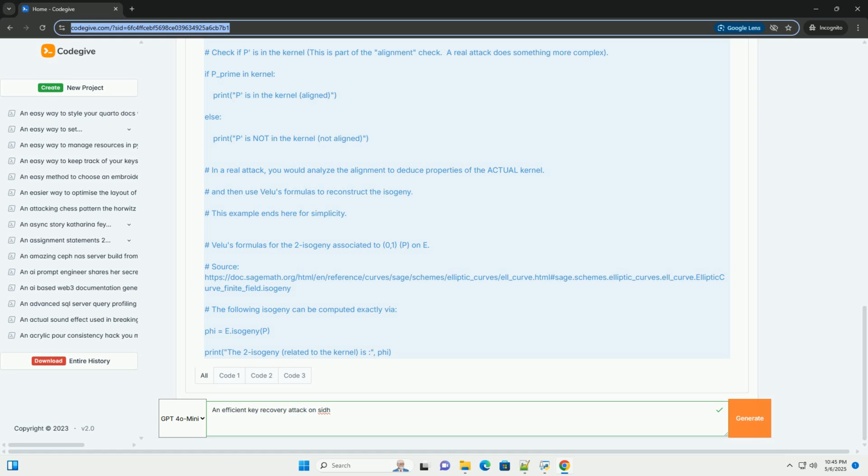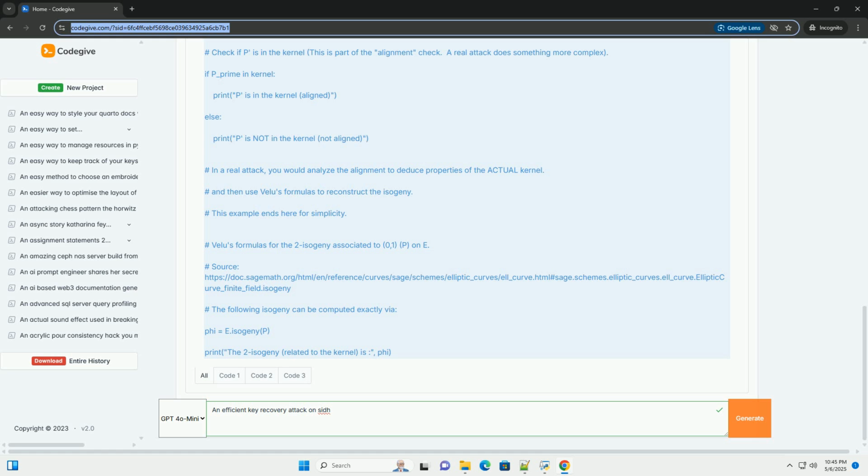Elliptic curve: A curve defined by an equation of the form y^2 = x^3 + ax + b. SIDH uses supersingular elliptic curves. Isogeny: A non-constant morphism between two elliptic curves that maps the identity element of the first curve to the identity element of the second curve. Think of it as a special kind of function between curves. The degree of the isogeny corresponds to the size of its kernel. Kernel: The set of points that map to the identity element under the isogeny.